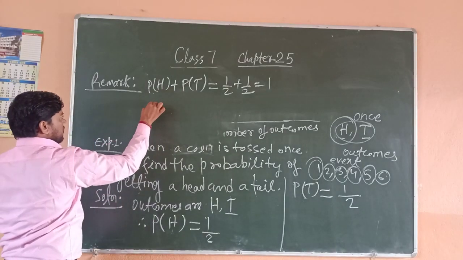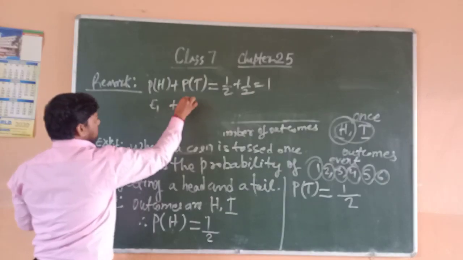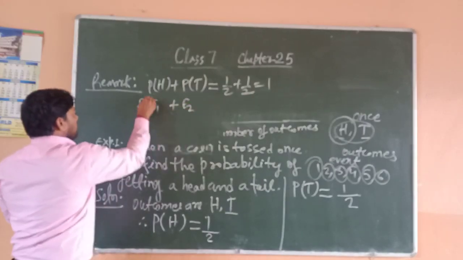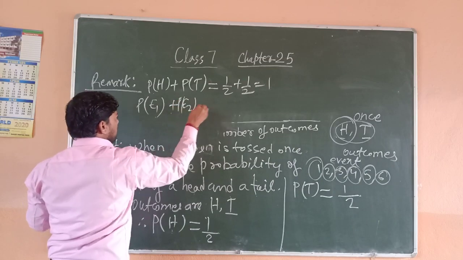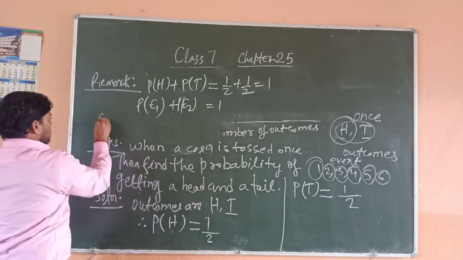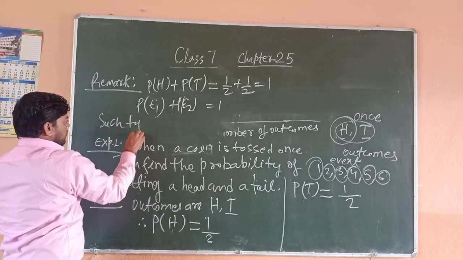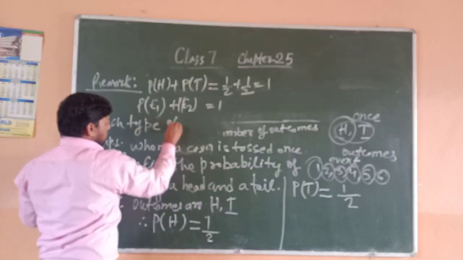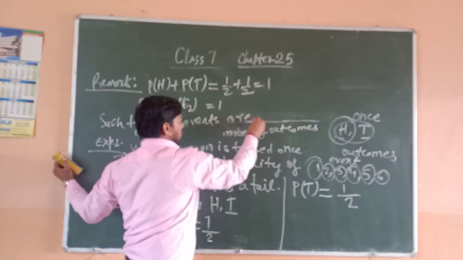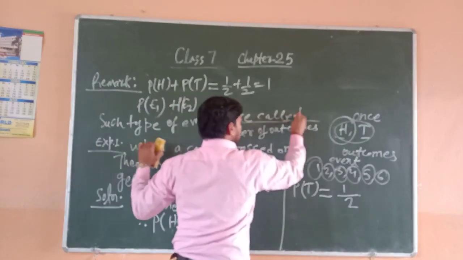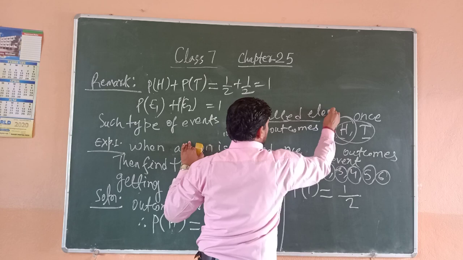Suppose it is E1 and it is E2. Probability of E1 plus probability of E2 is equal to 1. Such types of events are called elementary events.